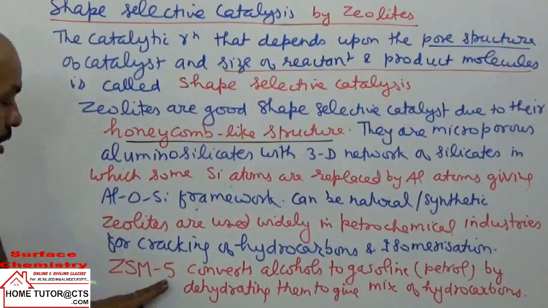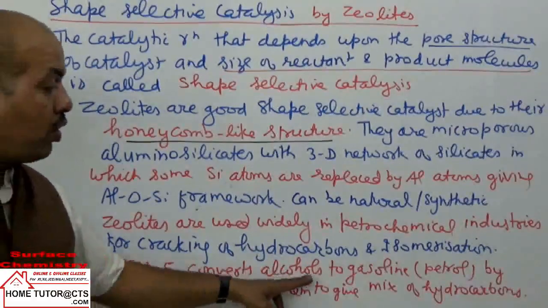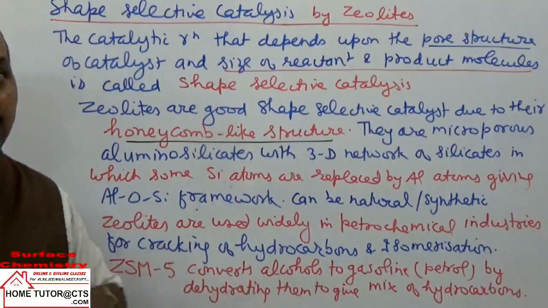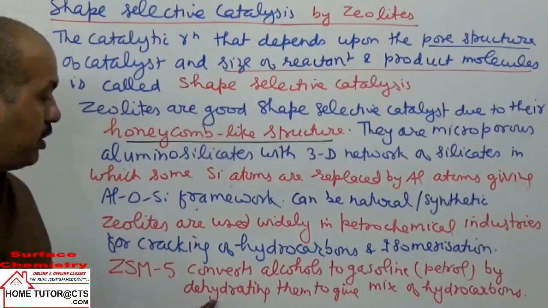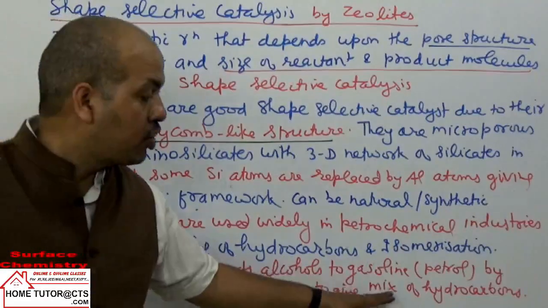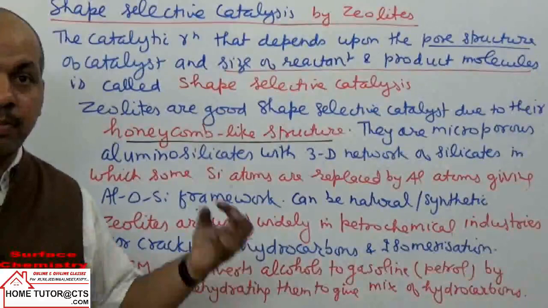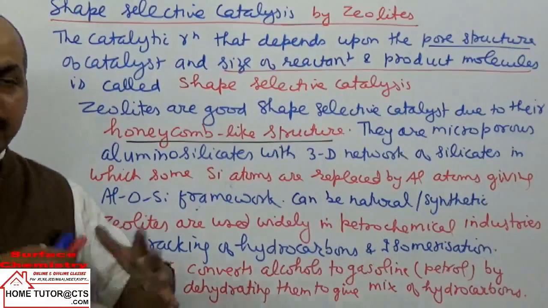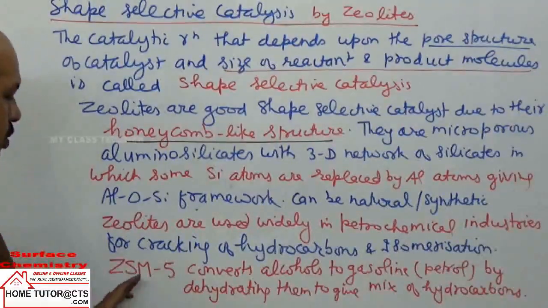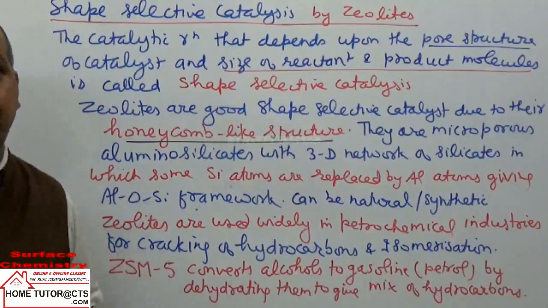ZSM5 is a catalyst in the petrochemical industry, which is used to convert alcohol to gasoline or petrol by a dehydration reaction. From alcohol we remove water molecules, and that is called a dehydration reaction. By dehydration of alcohols, they give a mixture of hydrocarbons. That mixture of hydrocarbons is used as fuel, gasoline. That is the catalyst used there, ZSM5.